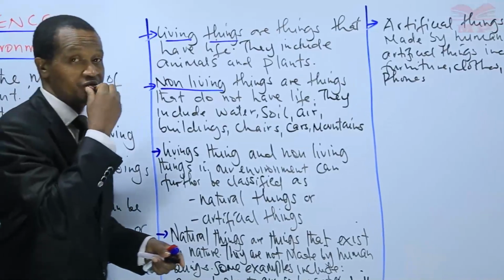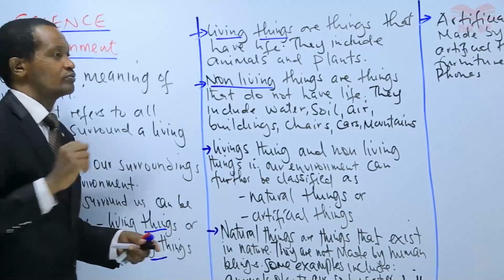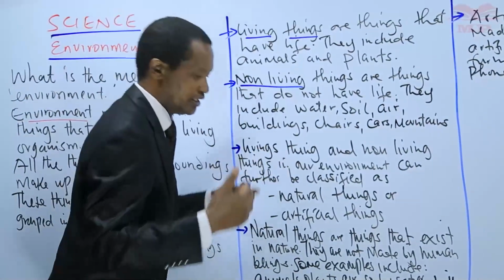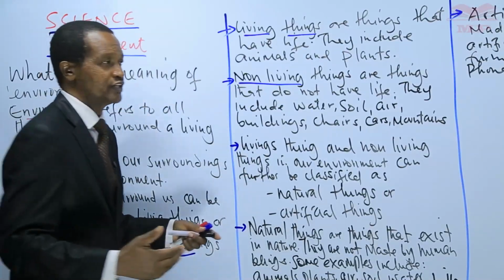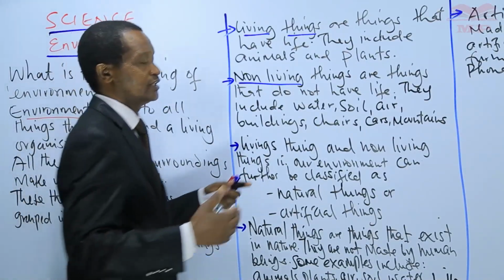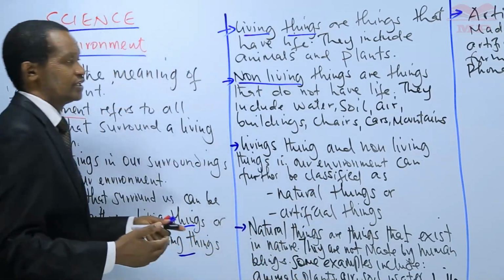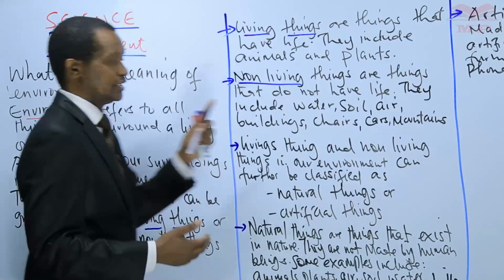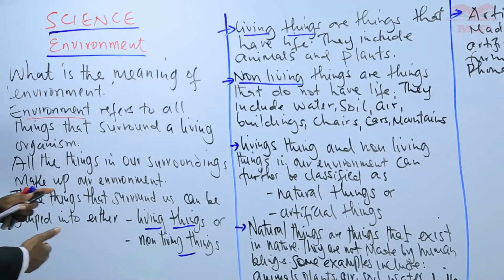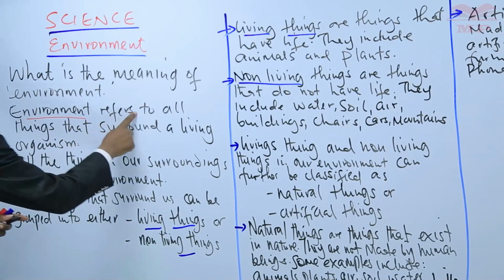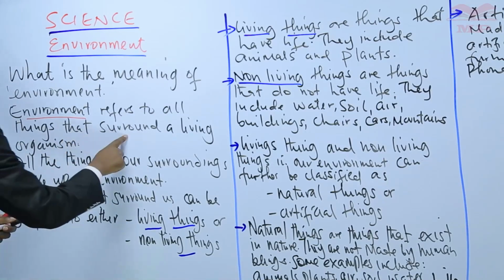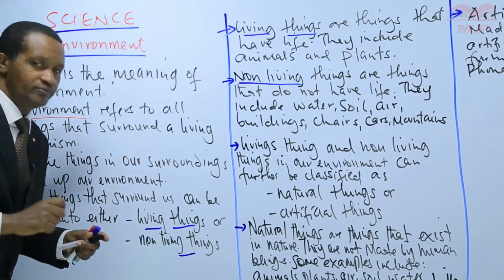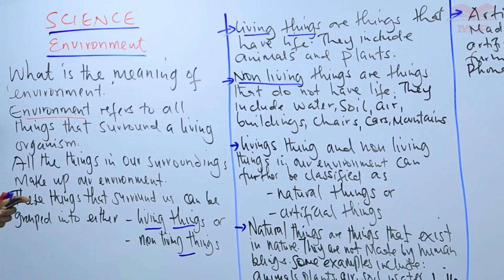We've come to the end of our today's lesson, where we defined the environment, then we gave examples of things that exist in environment. We also gave the classifications of the things that exist in the environment. Learners, we say that environment refers to all things that surround a living organism. We also say that all things in our surroundings make up our environment.